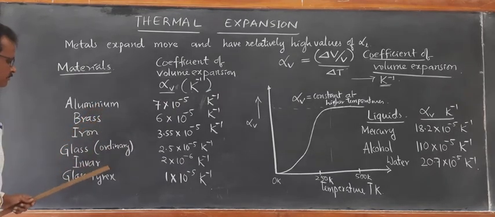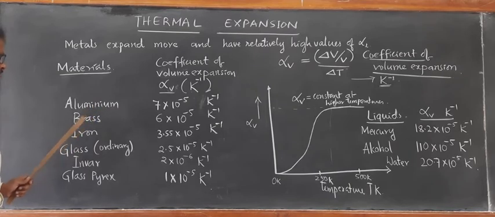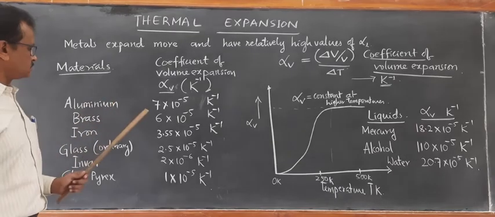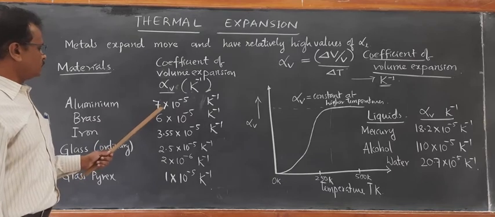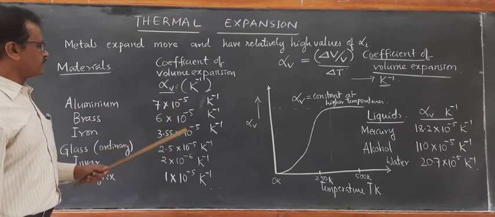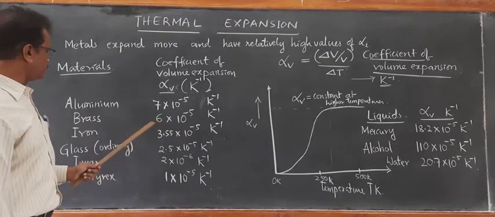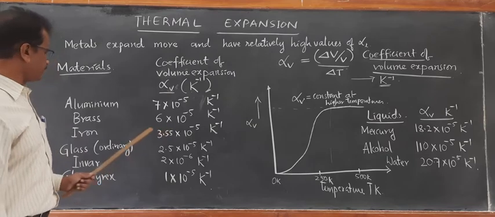Now, in this range of 0 to 100 degrees Celsius, some of the materials we have written here: aluminium, brass, iron, invar. These are the metals. And look at these values of the metals. Alpha V, 7 into 10 to the power of minus 5 per Kelvin, that is of aluminium. It's having a little higher value compared to brass, 6 into 10 to the power of minus 5 per Kelvin.